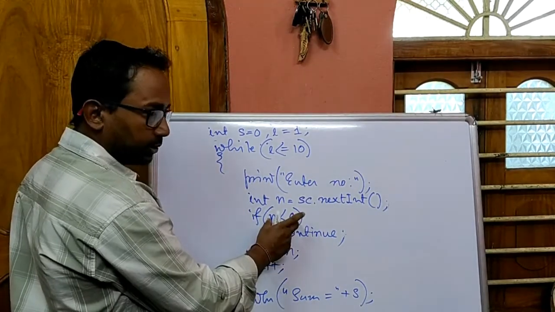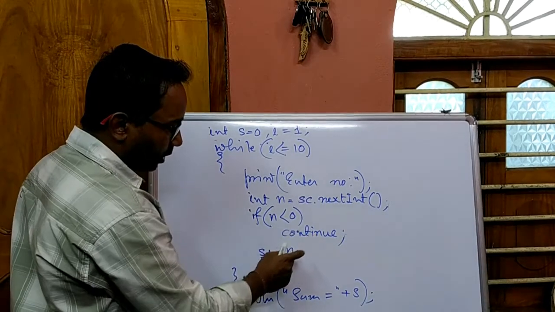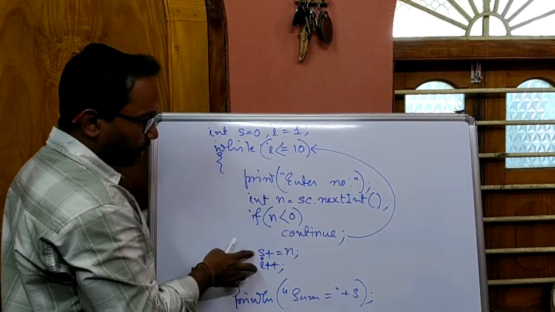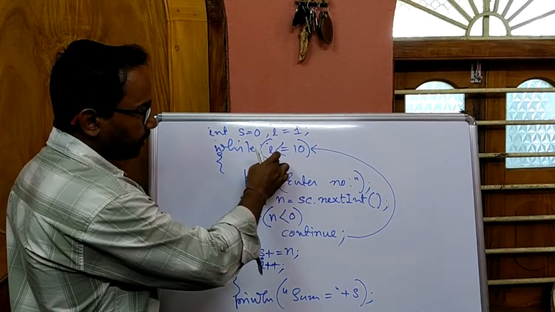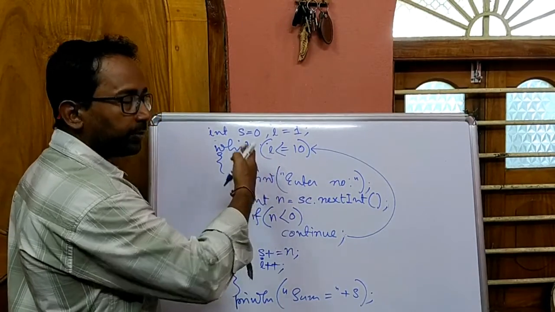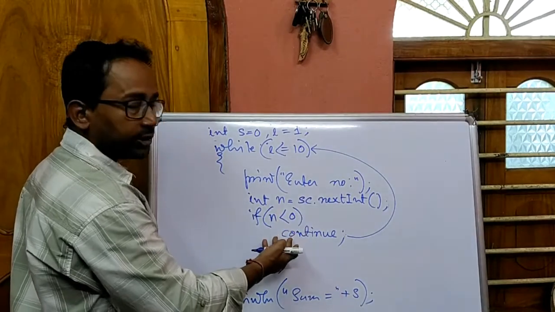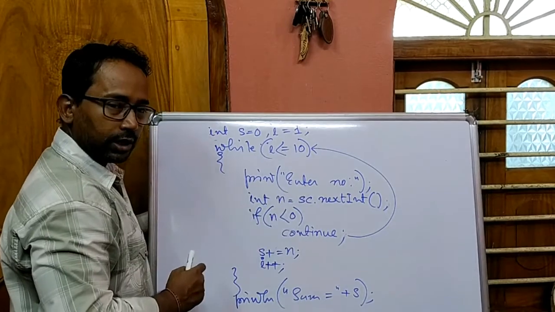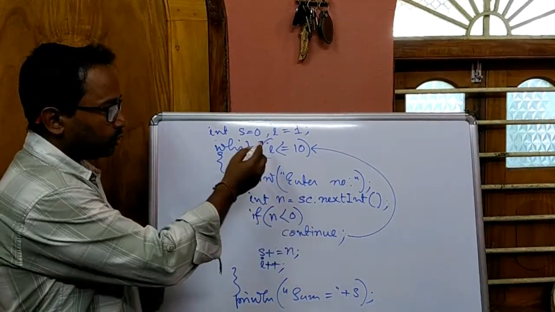In this case, when this condition will be true for the negative number, the continue will execute, and this continue will not send the control to this update statement, it will send the control to this conditional statement. That means it is skipping all the lines after it, update statement is after it, so it will not execute, so conditional statement will be checked. That means due to the execution of this continue statement, the number of executions will be increased. You have made the loop for 10 executions, but it may execute more than 10 times for the execution of this continue statement. So how many times continue will execute, that many more times this loop will execute. Clear?